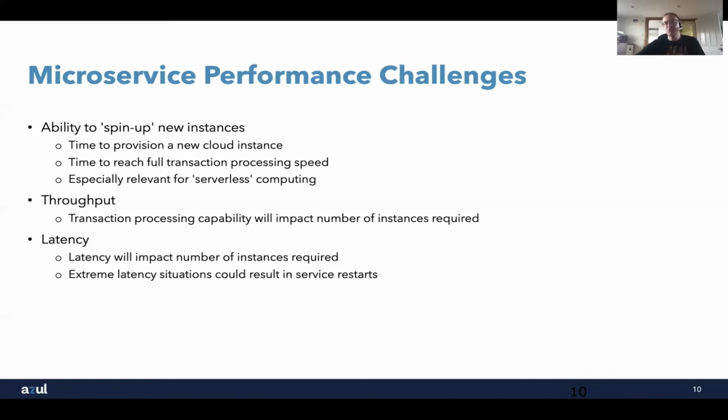And then lastly, the latency aspect, which can impact the number of instances you require, because if you're having to wait too long for a particular instance to respond, then you might start spinning up new instances to respond to other requests. And in an extreme situation, if you've got a very long pause, maybe garbage collection kicks in and it takes seconds to respond, the underlying control system, Kubernetes for example, may decide that service has actually gone offline and restart it, or start up other instances.